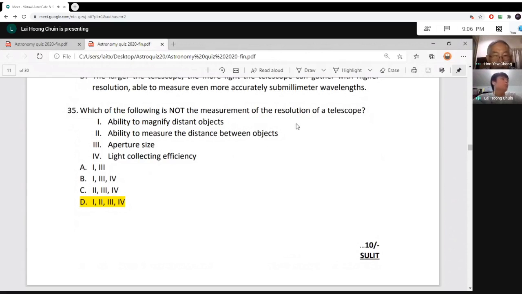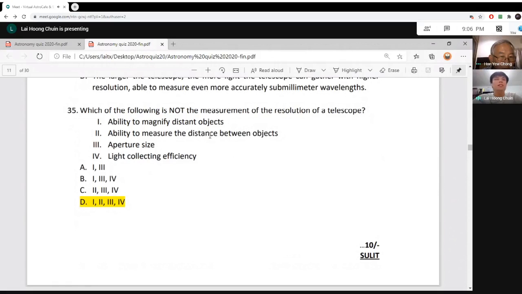Number two is ability to measure the distance between objects. This is the trick answer. The trick is the word distance. For resolution, we measure angular distance, but over here it says the distance. Through a telescope, we cannot actually measure the distance between two objects.